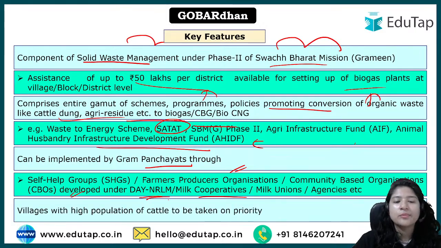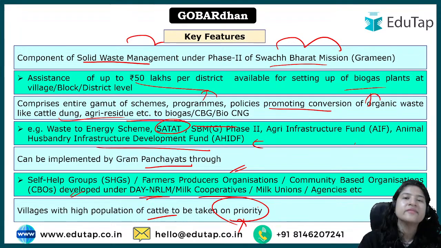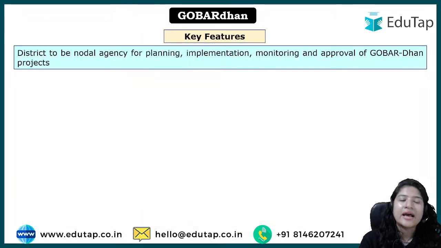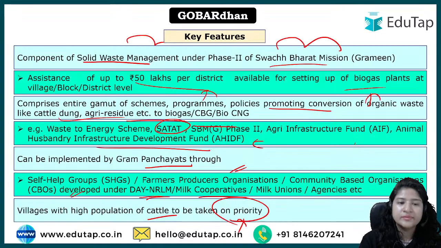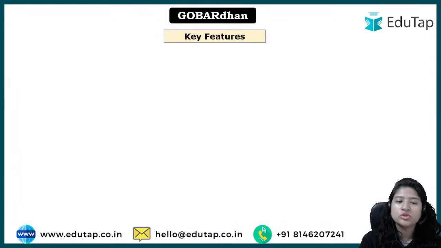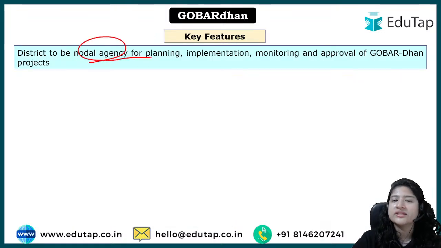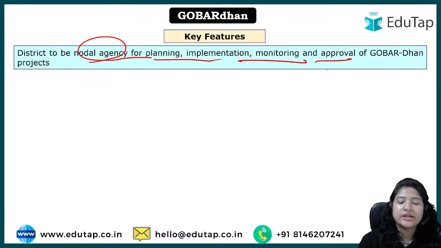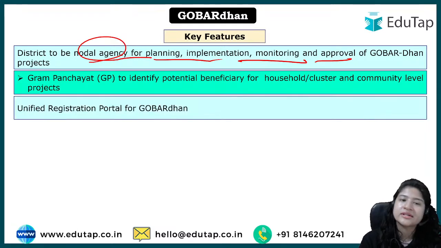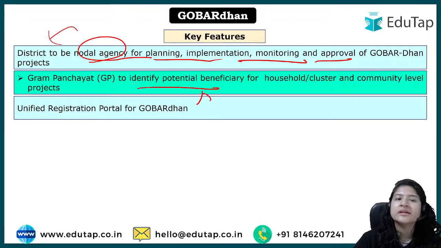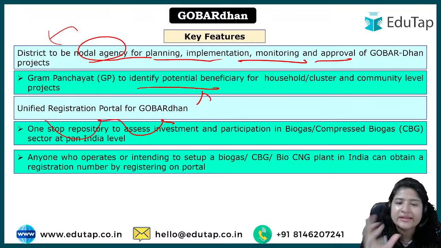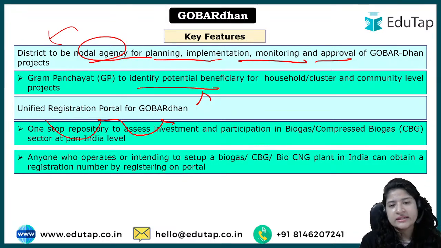And villages with a high population of cattle, definitely they would be kept on priority for the establishment of these biogas plants, because why not, right? Because there the most waste is generated. And as I said before, even though the gram panchayat is going to implement it through the various agencies, the district will act as a nodal agency for the planning, implementation and monitoring, and even for the approval of the Gobardhan projects, ठीक है. ग्राम पंचायत का क्या काम है? Identifying the beneficiary, but the ultimate say will be of the district, ठीक है. And a unified registration portal of Gobardhan will basically be made, an ID will be created which can be used pan India, ठीक है. तो सिंपल सी चीजें थी.